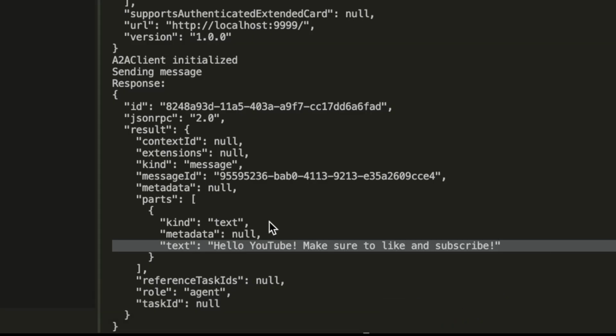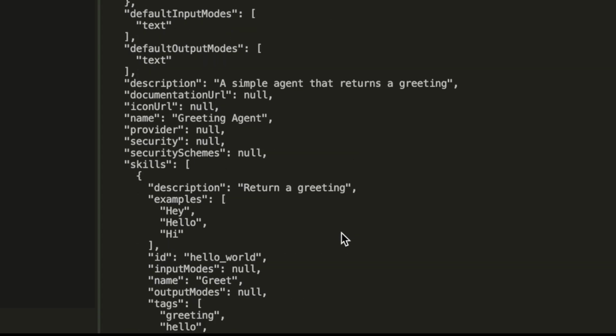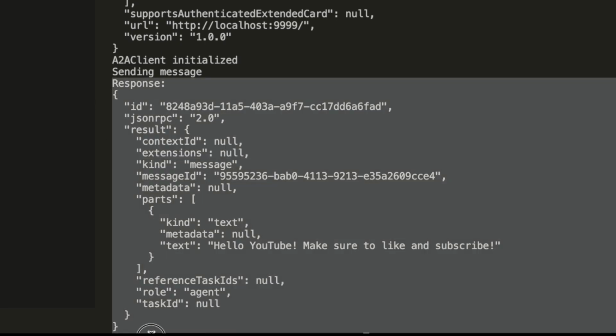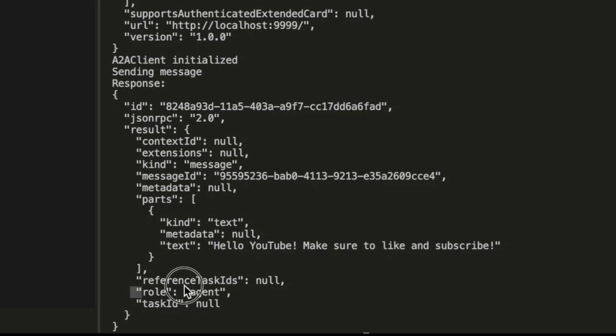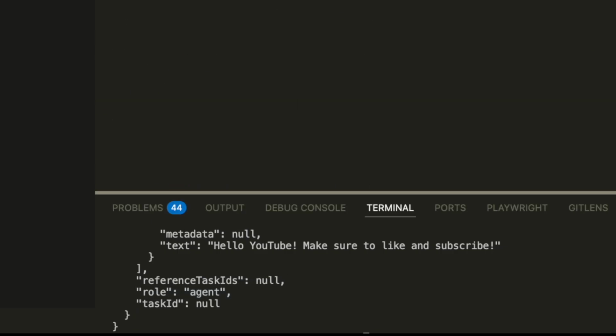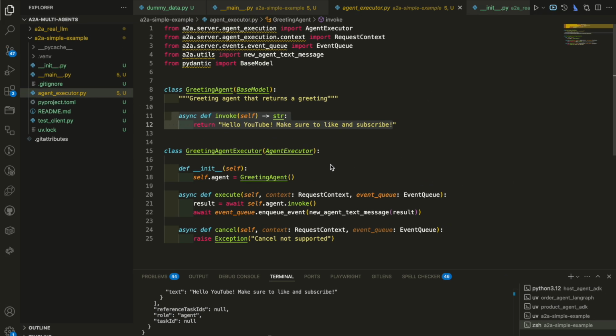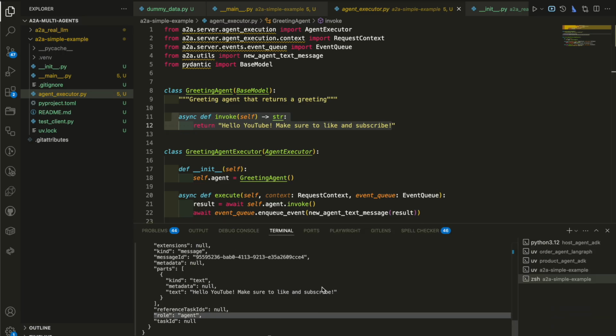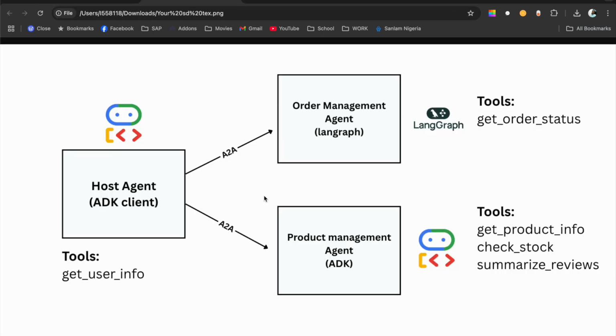So we need to also take that into consideration. And the role is agent. So the first time the role was user, and now the role is agent. If, for example, we sent a message to this agent and we inspected what the role will be, that role will be user. And when the response comes back, then the role is agent. So that is all really about the A2A protocol. This is just a bare bone example for you to just see how a client can communicate with an agent using the A2A protocol. Now, having seen that, let's go back to our example, which is this one.